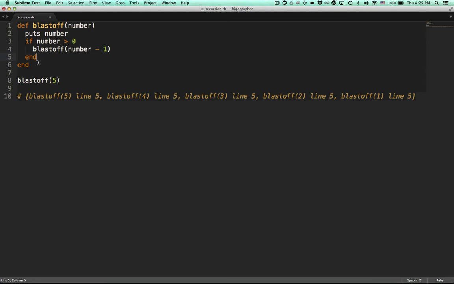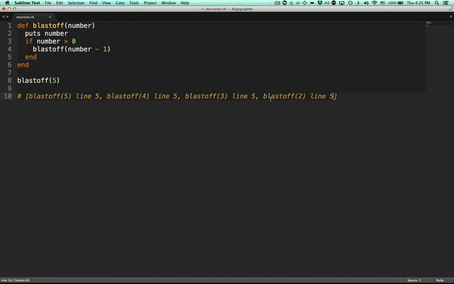So we're done. But then Ruby looks at the stack, and it says, I'm really not done. I have to go back to all of these blastoff methods that I'm in the middle of running. So the way a stack works is that when taking things off the stack, it starts at the end. So Ruby says, okay, the next thing I need to run is blastoff 1, line 5. In this case, it's just a simple end keyword, and then we're done. So Ruby takes that off the stack.